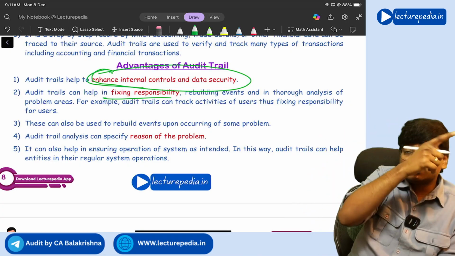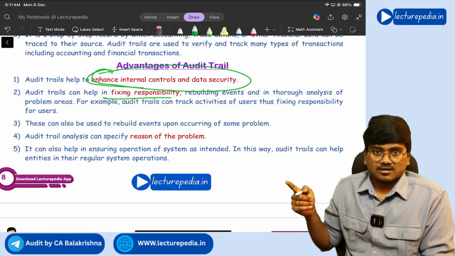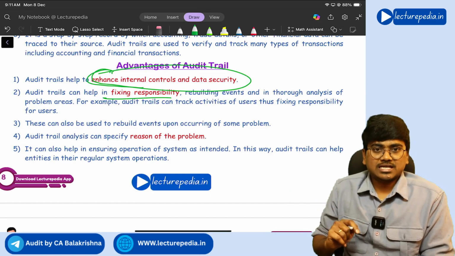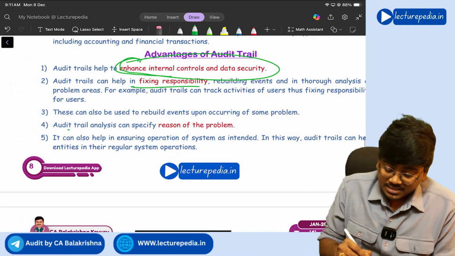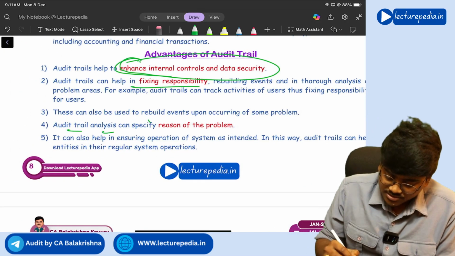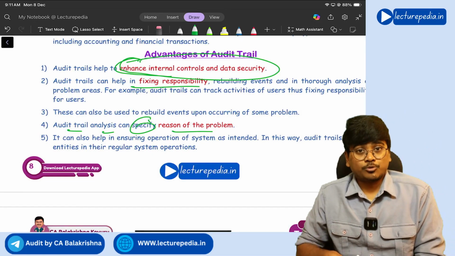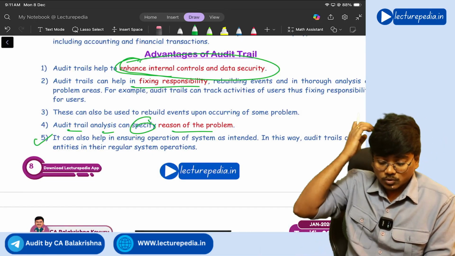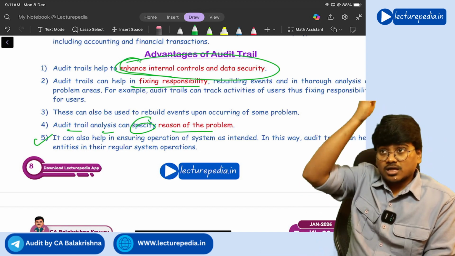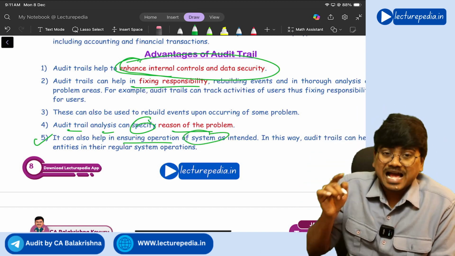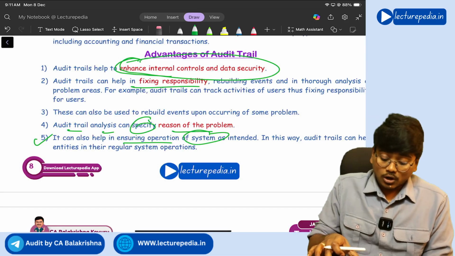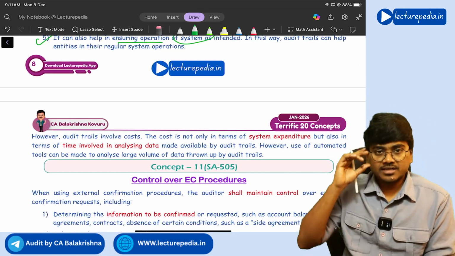Okay, the history of the entry you can track if any problems have arisen, right? So audit trail analysis can specify the reason for the problem, and audit trail will also help the system to operate as intended. So all these are the benefits of audit trail.